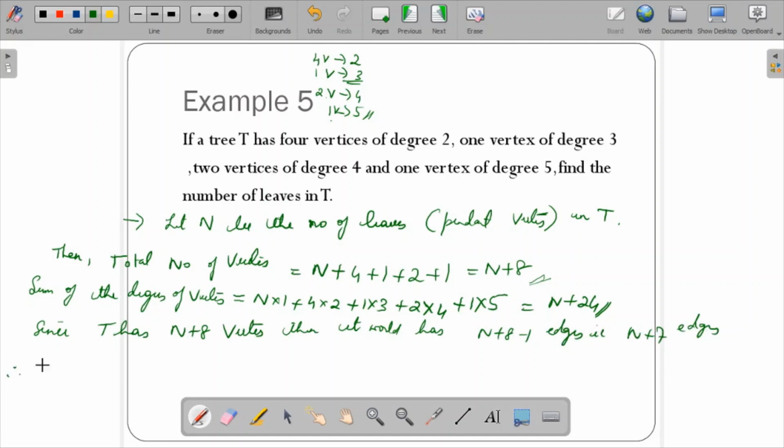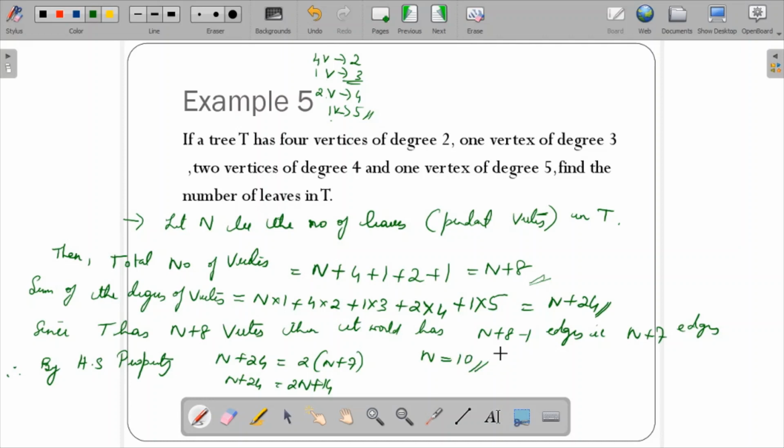Therefore, by handshaking property, the sum of the degrees of vertices, that is n plus 24, is equal to twice the number of edges, n plus 7. So this results in n plus 24 is equal to 2n plus 14. 24 minus 14 gives you 10, so n would be 10. So this is nothing but the number of leaves.